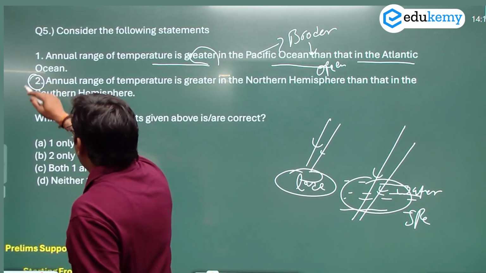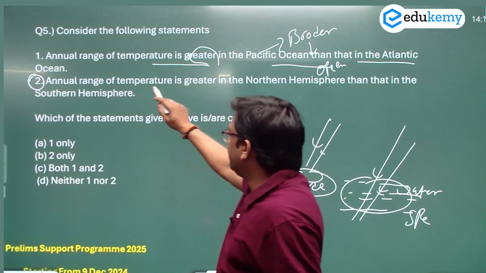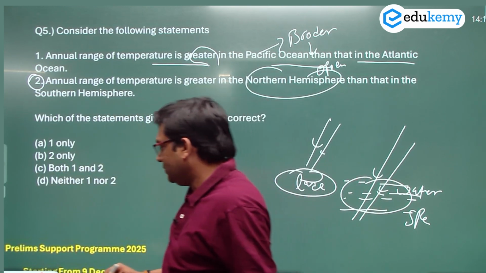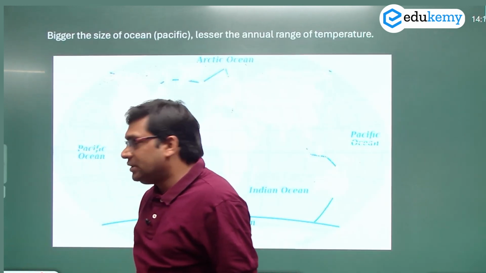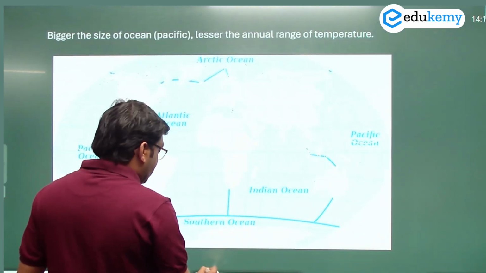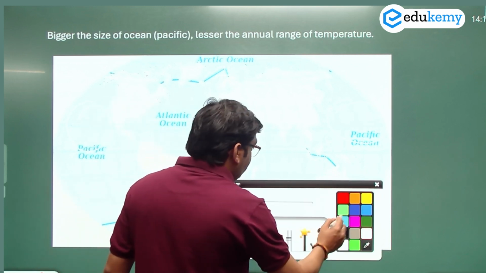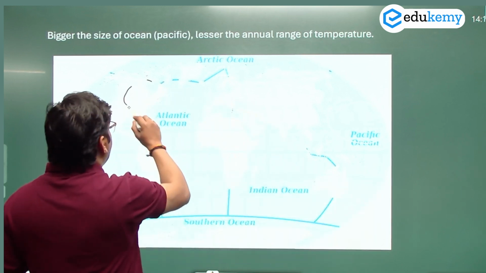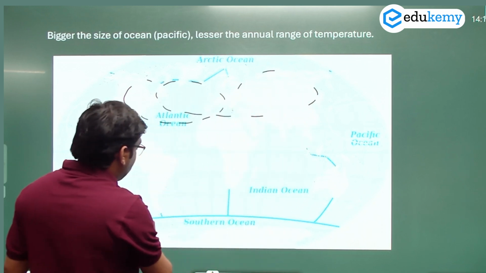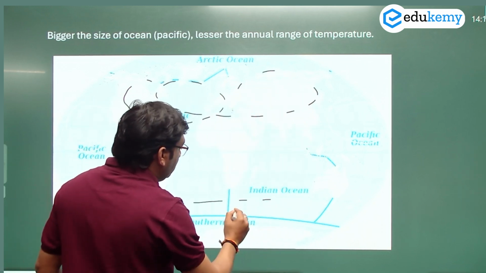Statement 2 is saying that annual range of temperature is greater in the northern hemisphere than that in the southern hemisphere. So one thing is very clear: the northern hemisphere has more land, and because of this reason, see, the Atlantic Ocean is warmer because more land is there, and in the southern hemisphere land is very, very less.